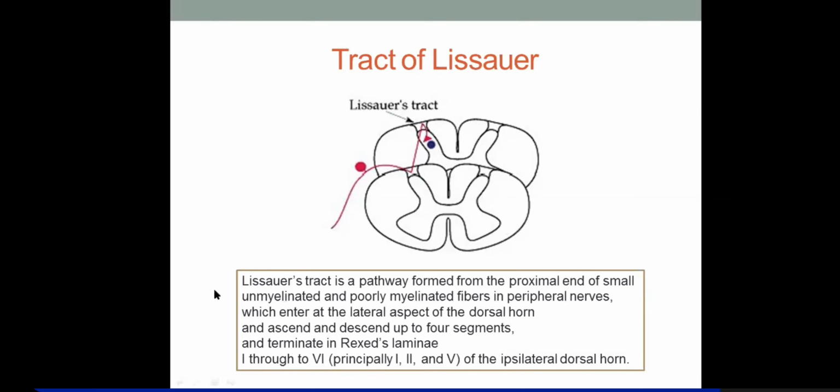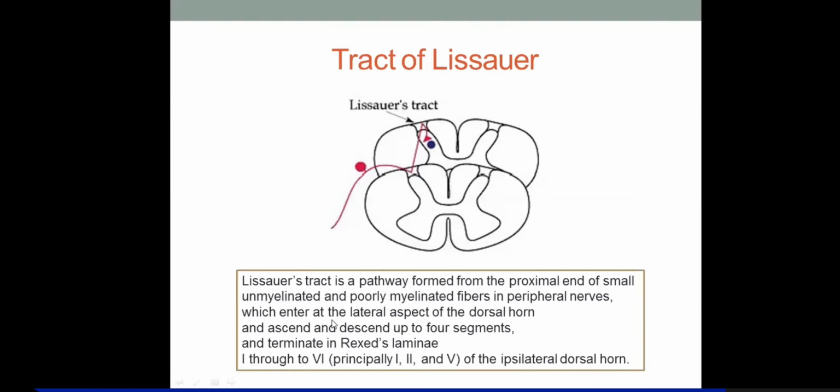Simple, that's Lissauer. So the Lissauer tract is a pathway formed from the proximal end of small fibers, and one other important point is that they are unmyelinated. It is unmyelinated and runs inside the gray matter. Any spinal nerve also has some unmyelinated or poorly myelinated fibers. When they enter the dorsal horn, they soon ascend or descend to connect with the spinal segments above and below.